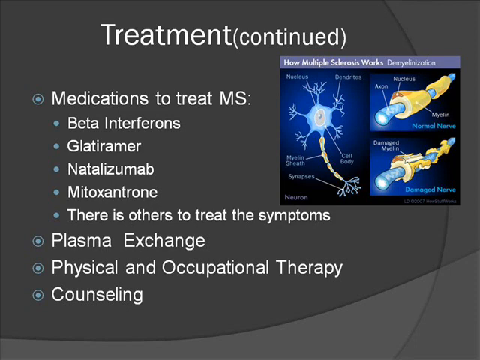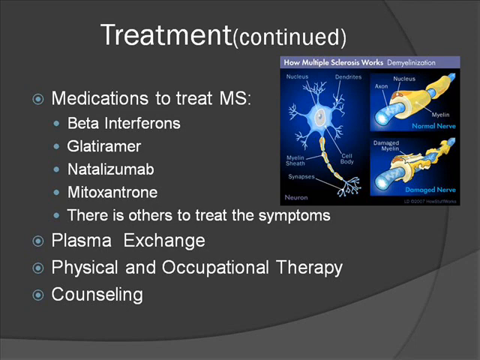Mitoxantrone is a chemotherapeutic drug only used if you have a very aggressive, relapsing and remitting or secondary progressive MS, and is also used if other drugs haven't helped. It is taken intravenously every 3 months.